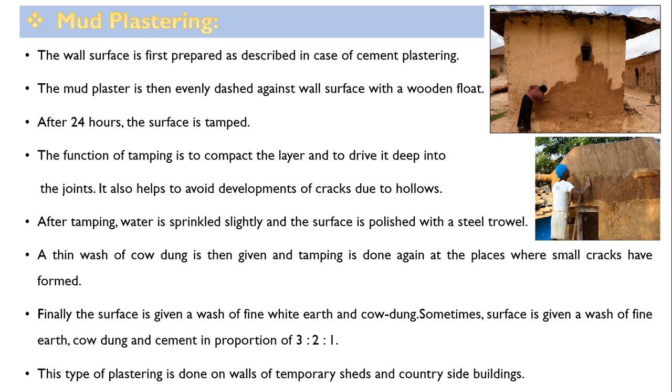So here, whatever procedure is mentioned, in case of village houses mud plastering is done. So how is it done? Mud is taken, cow dung is mixed, no cement is used. Mud is mixed with the help of cow dung and then it is plastered. Tamping is done, a little bit of tamping. Tamping means compaction. So a little bit of tamping is done in case of this plastering.